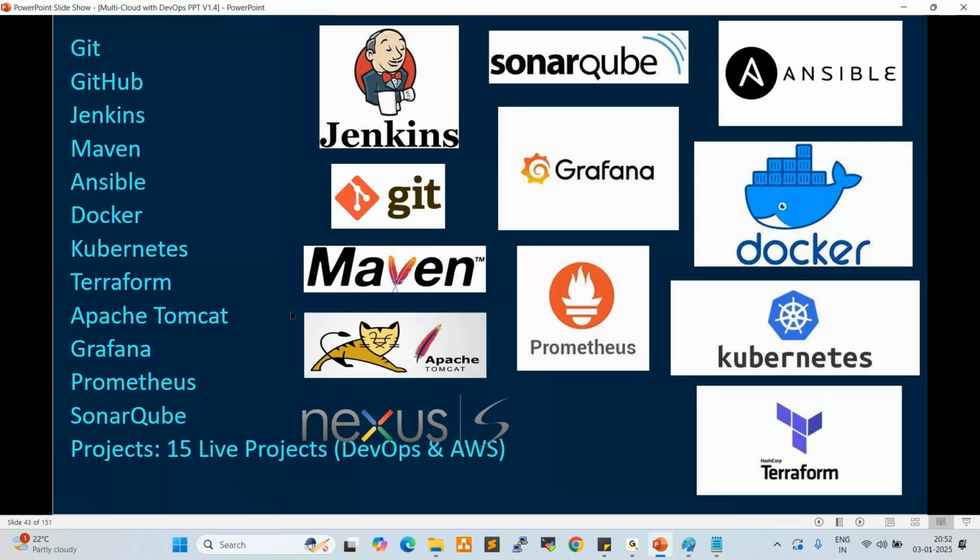Git, GitHub, Jenkins, Maven, Ansible, Docker, Kubernetes, Terraform, Apache Tomcat, Grafana, Prometheus, SonarQube. So here, Ansible, Docker, Kubernetes, Terraform, these 4 are very advanced tools, right? So we are going to learn this many tools, but we don't use all the tools in the real-time projects. It's a project to project.